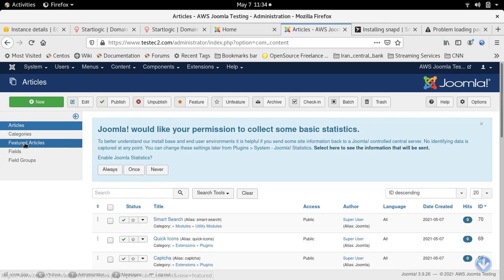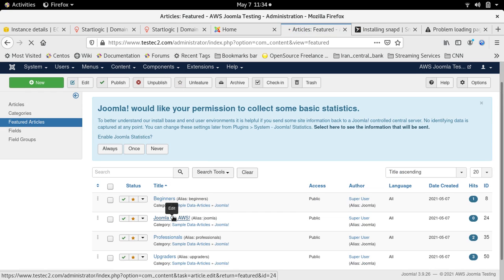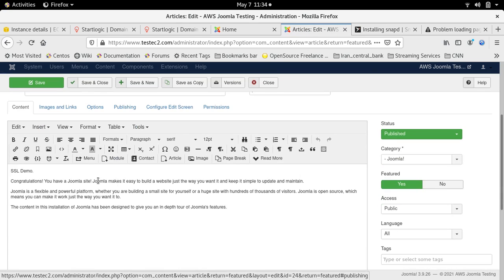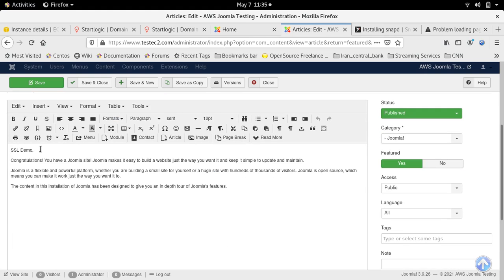We moved from HTTP to HTTPS. Joomla on HTTPS. HTTPS now installed.